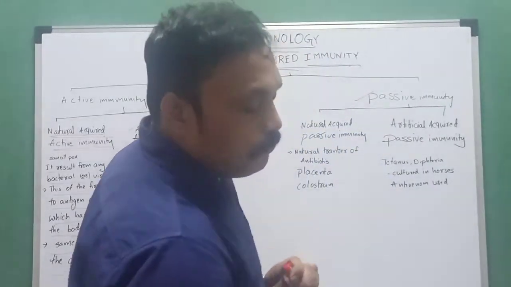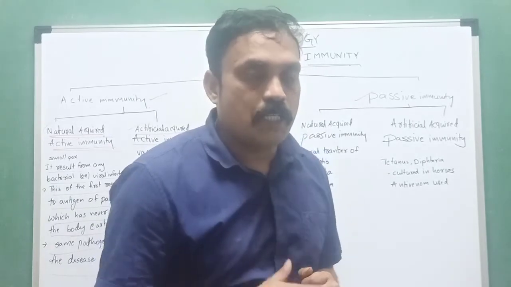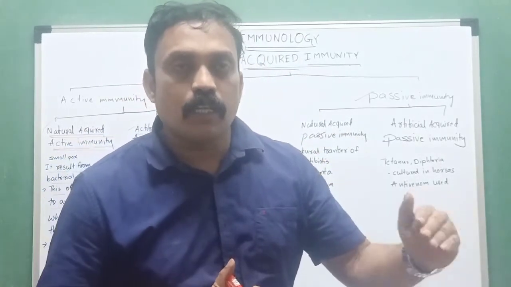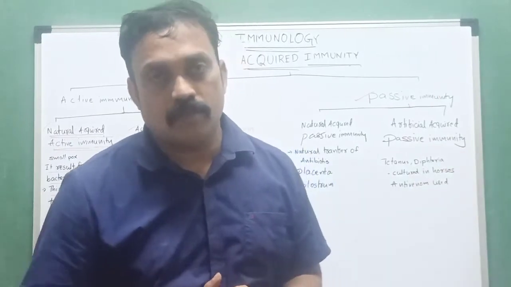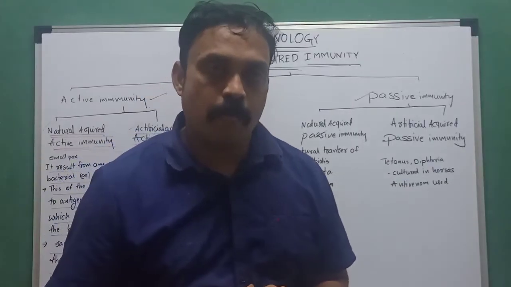Passive immunity: we are developing immunity in other organisms that is transferred to those who require that type of immunity. First of all, what is passive immunity? That immunity develops in another organism and is transferred into another organism. That is what we call passive immunity. For example, a horse.